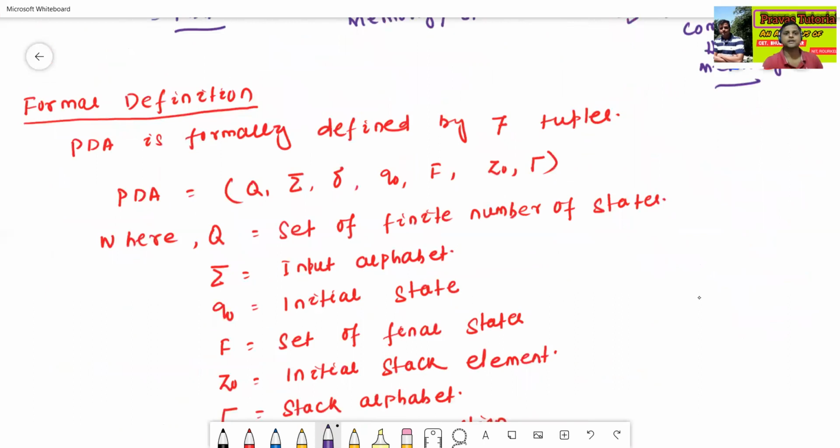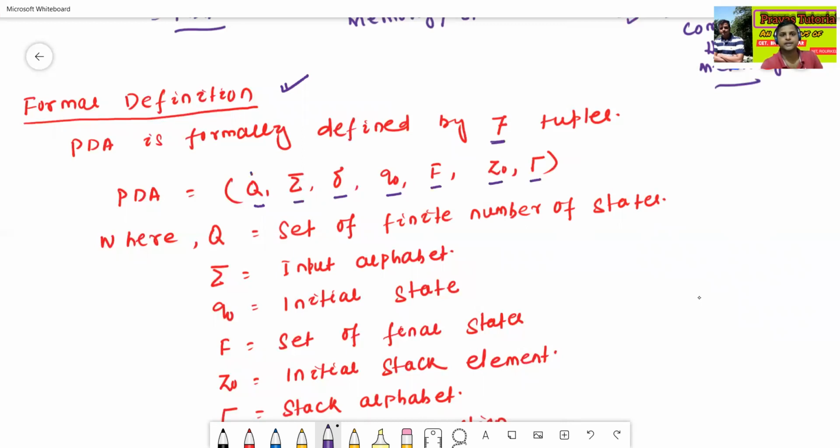The next concept is the formal definition of push-down automata. What is the formal definition of push-down automata? Here, PDA is formally defined as a 7-tuple: PDA equals (Q, sigma, delta, Q0, F, Z0, tau).